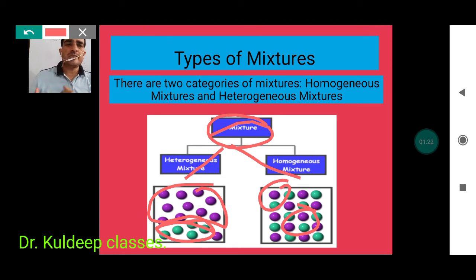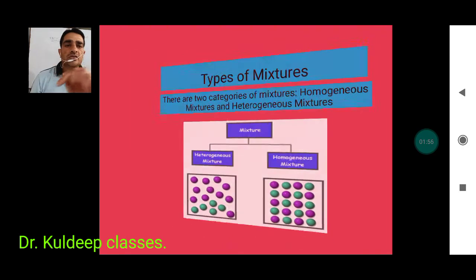So it means a mixture is a composition of two or more components whose ratio is not fixed. When the ratio of the substances in a solution is not fixed, that is called a mixture. It is a type of solution, or you can say a type of compound, where two or more substances do not have the same composition. When they do not have the same composition, they form mixtures, and mixtures are further classified as heterogeneous as well as homogeneous. So this is what we have.